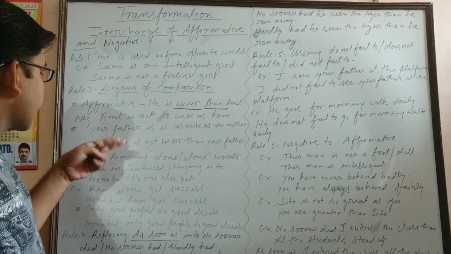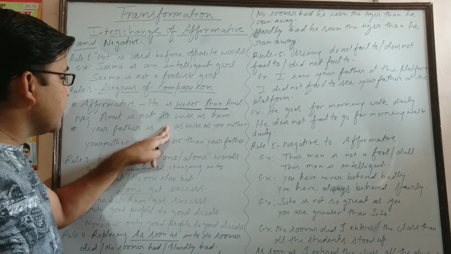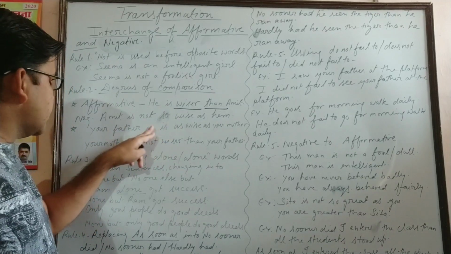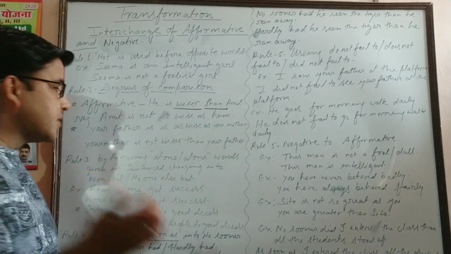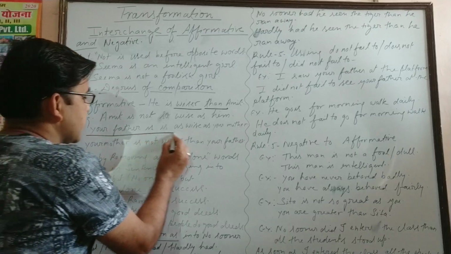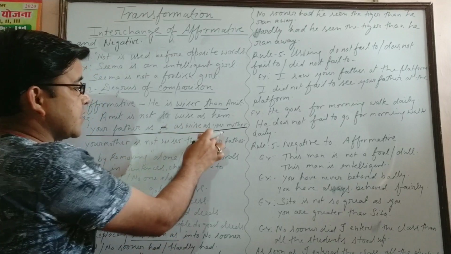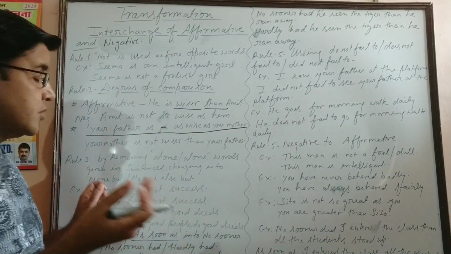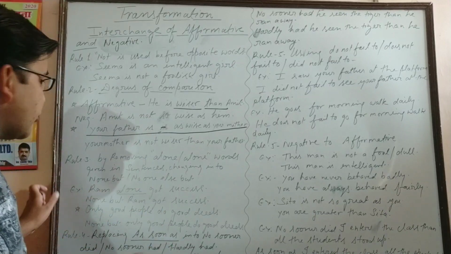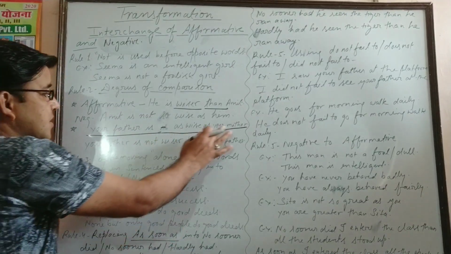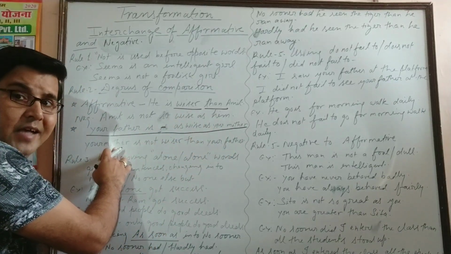Now next example. Your father is as wise as your mother. This is positive degree and the sentence is affirmative. So we have to change it into negative in what manner? Subject to object, object to subject. Your mother comes in the beginning as a subject.